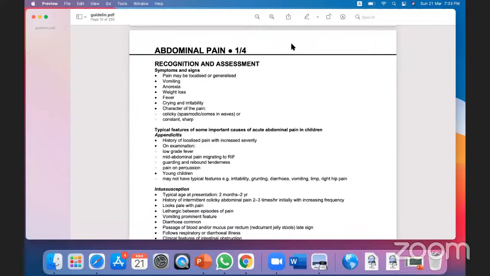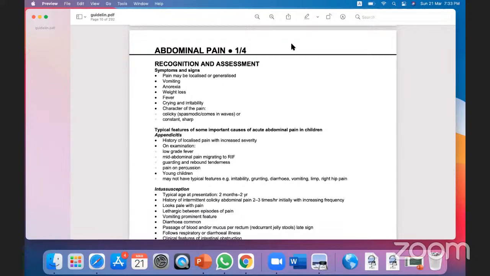And what drugs are the best first line drugs? Some drugs you will find important as second line, some drugs you will find important as third line. So you have to understand the basic first line drug, second line drug, first line investigation, second line investigation, like this. Okay, so let us start with abdominal pain first of all.